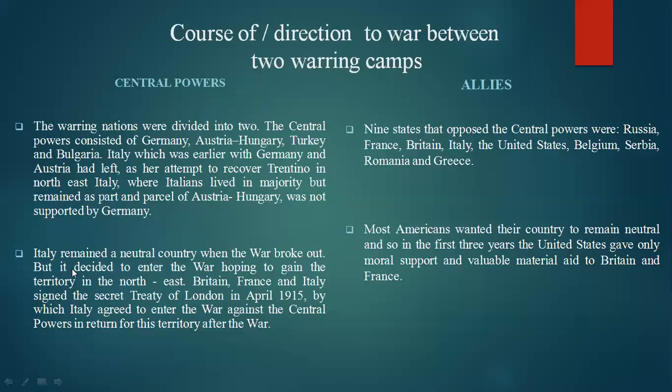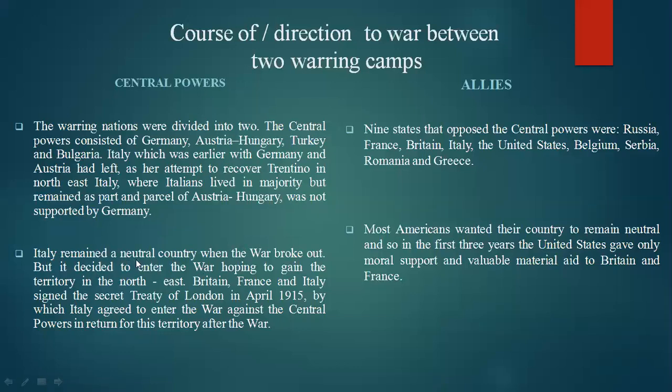Due to this reason, Italy remained a neutral country when the war broke out, but it decided to enter the war hoping to gain the territory in the northeast. Britain, France, and Italy signed the Secret Treaty of London in 1915, by which Italy agreed to enter the war against the Central Powers in return for this territory after the war. Remember, this is from the exam point of view, as lesson-end questions were given. From this you can answer some of the book back questions.